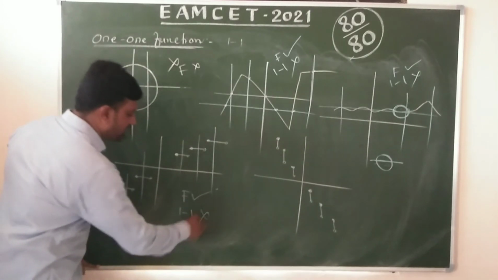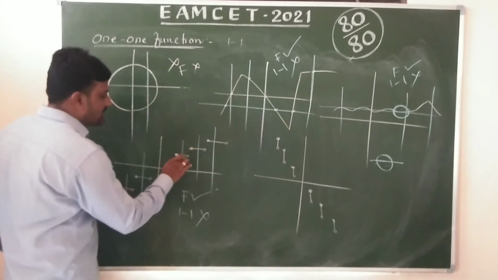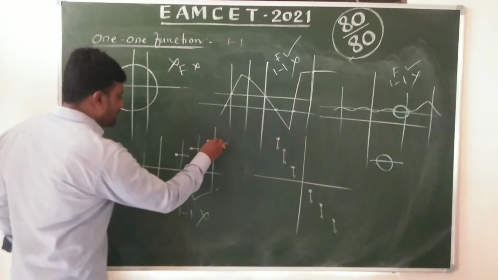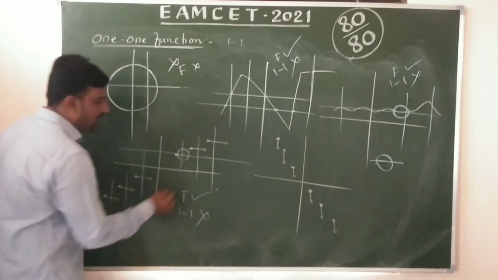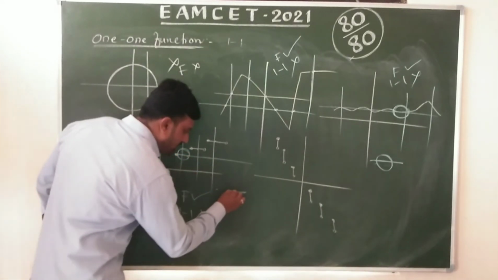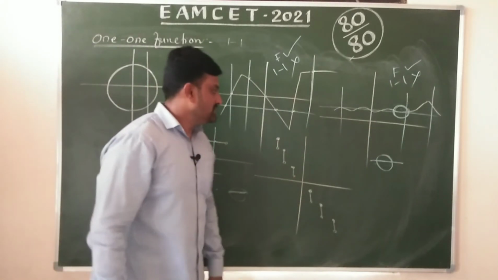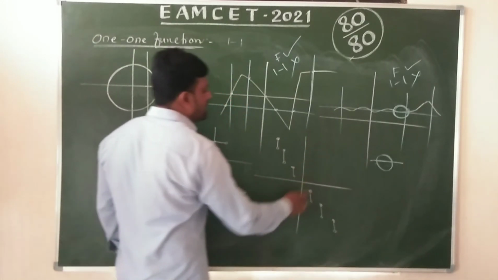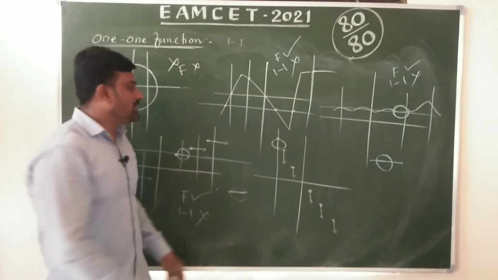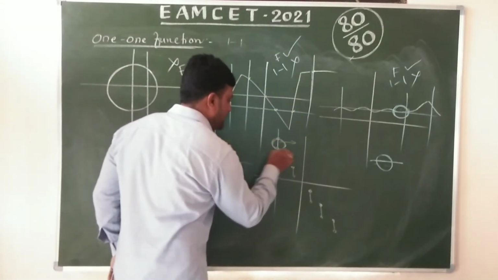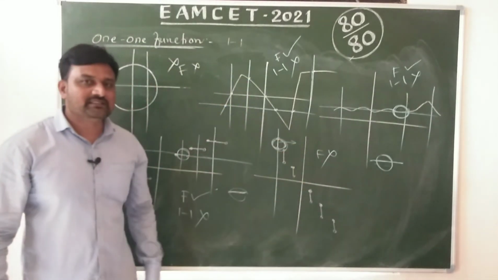But it is not one-one, because, let's observe, it meets at 1 point, but suppose we draw a line parallel to the x-axis like this. Now we have a number of points here, so it is not one-one. Now suppose you draw a vertical line parallel to the y-axis like this. Now we have infinitely many points here, so it is not a function.